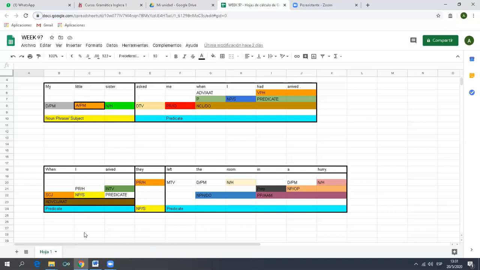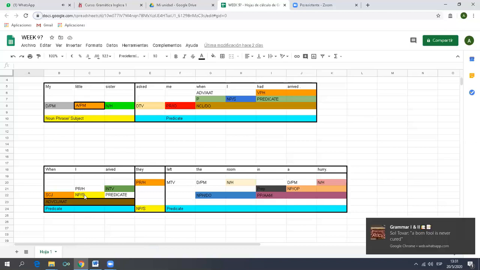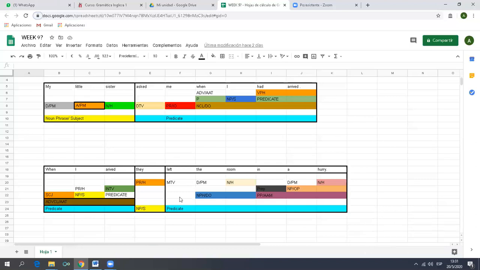You have, when I arrived at the beginning, introduced by the subordinating conjunction, there is a noun phrase subject, and in the predicate, an intransitive verb. Then we have the main verb in the sentence, a monotransitive verb, followed by the direct object noun phrase, the room, and followed by an adverbial adjunct of manner, a prepositional phrase.